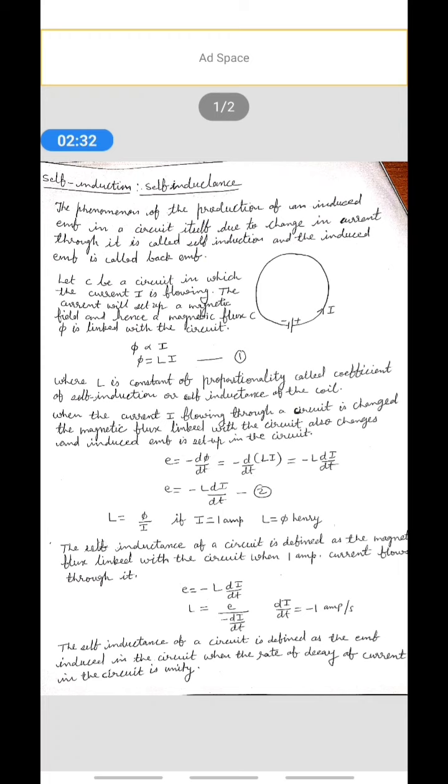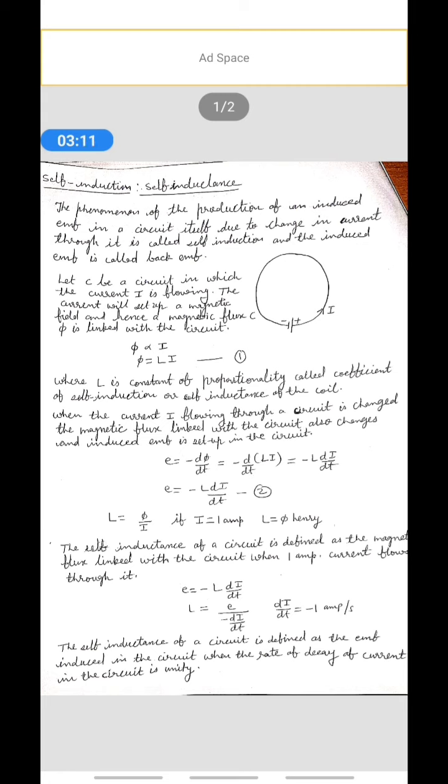By using Faraday's law, E equals minus d phi by dt, putting the value of phi in the equation, we get E equals minus d by dt of LI, and finally E equals minus L di by dt. Here L equals phi upon I.